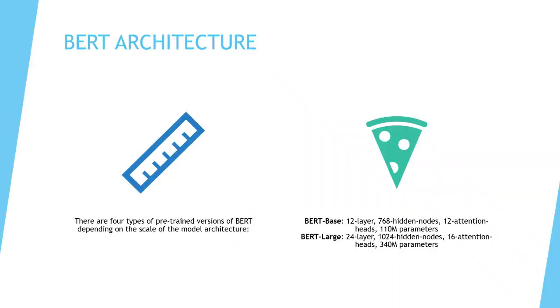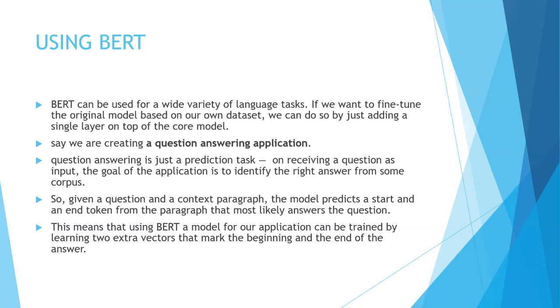And the BERT architecture has versions available out there, even when you are using the BERT model in our own algorithms. One is 12 layered, 768 hidden nodes, 12 attention heads, and 110 million parameters. Another is 24 layers, 1024 hidden nodes, 16 attention heads, and 340 million parameters. 340 million is something you can imagine, right? GPT-2 goes a step ahead, and it is trained on 1.5 billion parameters. Now BERT can be used for a wide variety of tasks. Let's say we are creating a QA scenario, a question answer scenario.